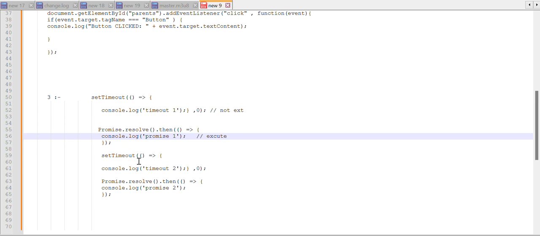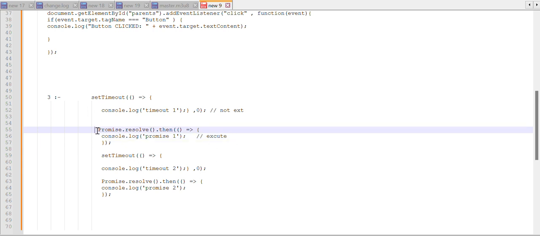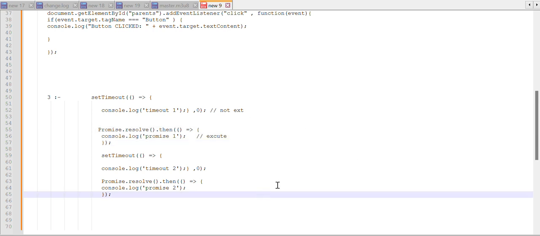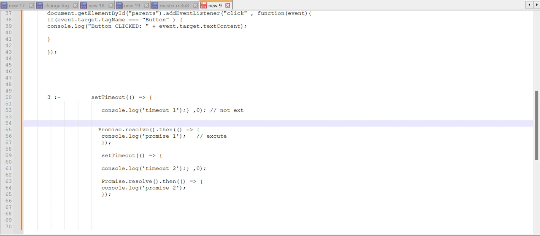So what is the final output? Because the micro tasks have higher priority, first it will print promise one, and after that promise two, because promise two also has a higher priority.